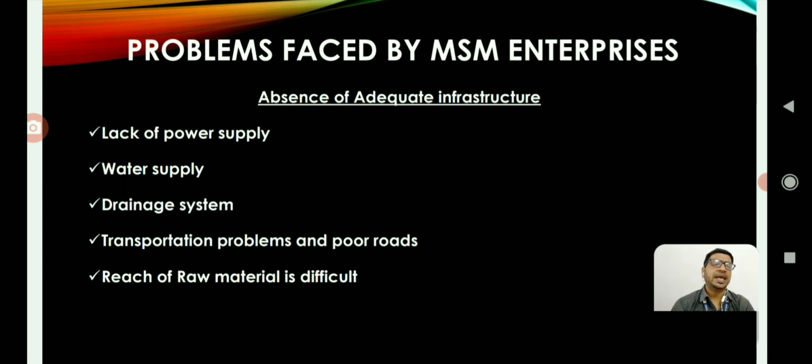Even in industrial corridors, there are various lapses in infrastructure facilities which may adversely affect the entire sector, which is contributing 45% of the exports and above 30% of overall manufacturing output. This is a very sad and unfortunate situation, to have poor infrastructure even in industrial corridors.